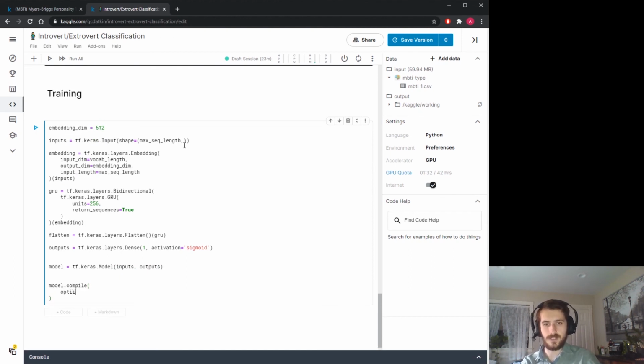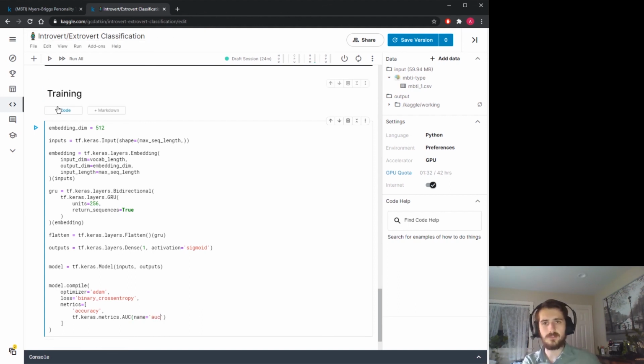So we're using an Adam optimizer. For loss, it will be binary cross entropy. And for metrics, we'll use accuracy. We'll also use AUC, which is better at dealing with class imbalance. Give it a name as well.